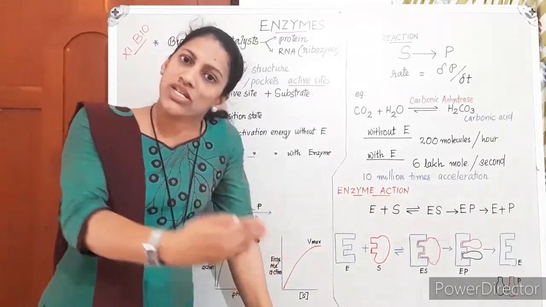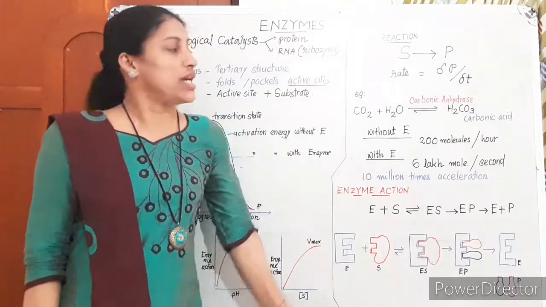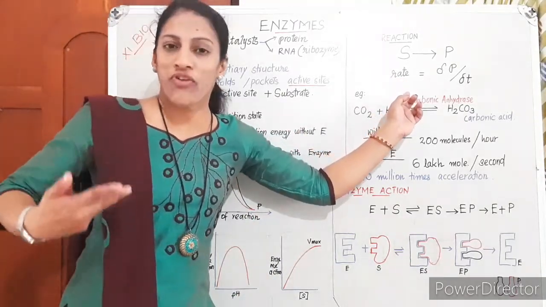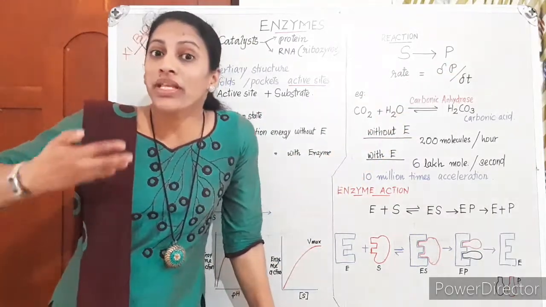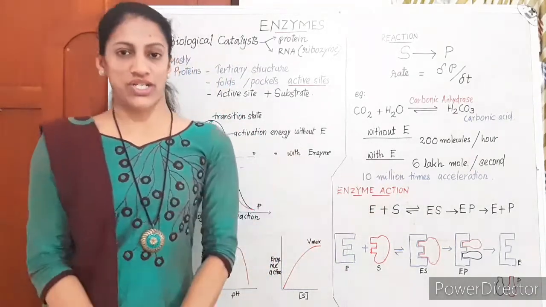Then how do we calculate the speed of the reaction? If it's a chemical reaction or a biological reaction, what is the speed of the reaction? The speed or rate of the reaction is the amount of product formed per time. Delta P by delta T. How many products are formed in a particular time? That is the rate of the reaction.